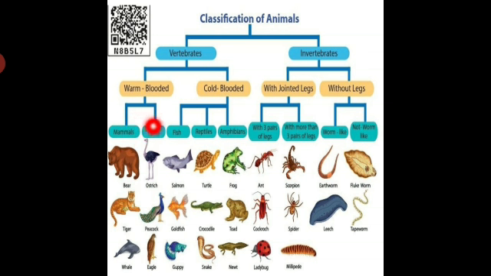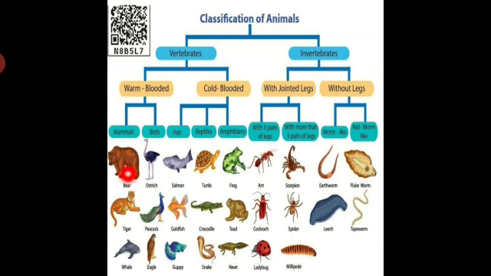Fish, reptiles, amphibians come under the cold blooded category. Mammals are the animals which give birth to their young ones and feed them milk. They do not lay eggs.